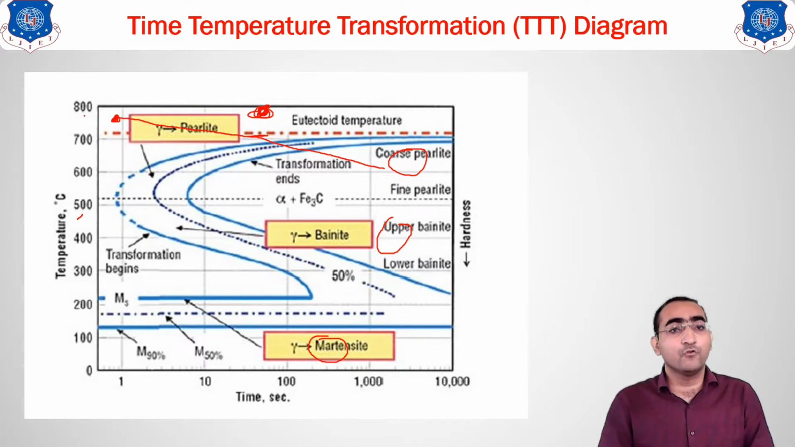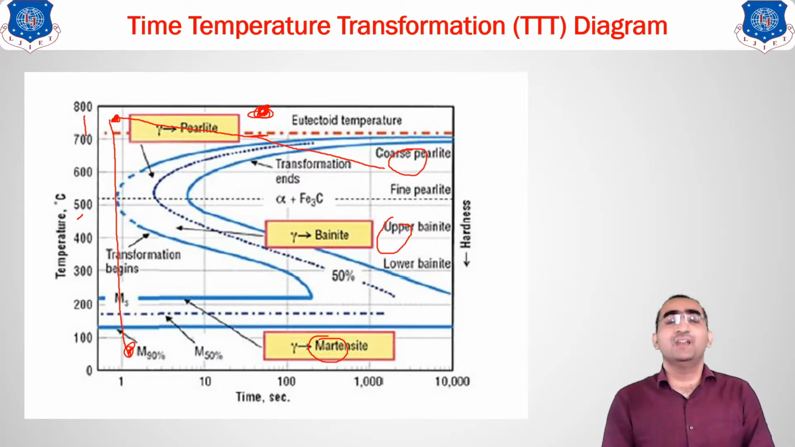But if you go for rapid cooling over here, you can see that it will directly come to this martensitic range. So this way, how you are going for the cooling and what is the change in the temperature, that can be followed with the help of this TTT diagram.